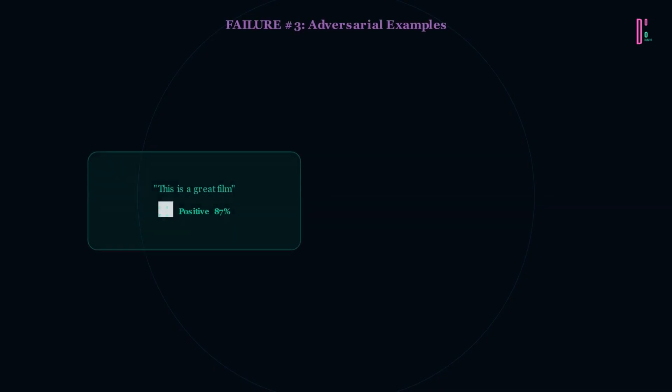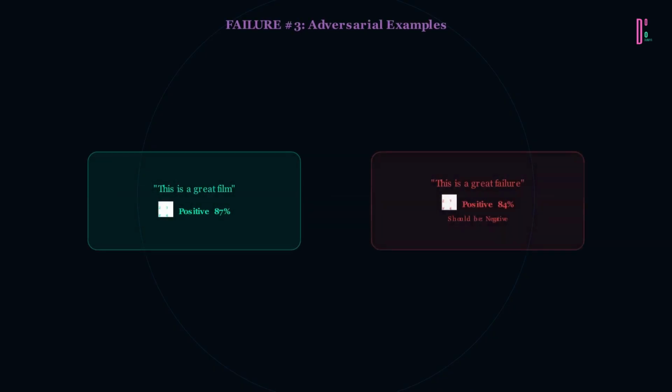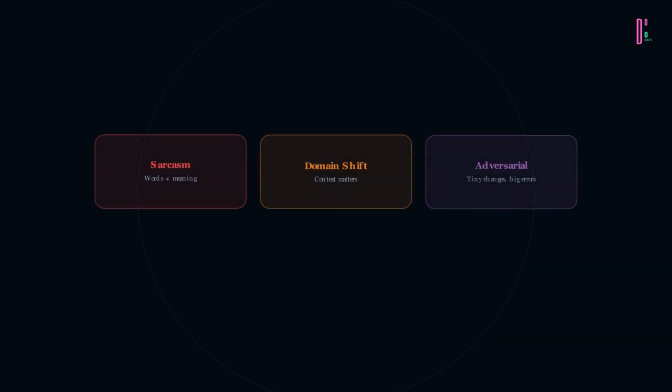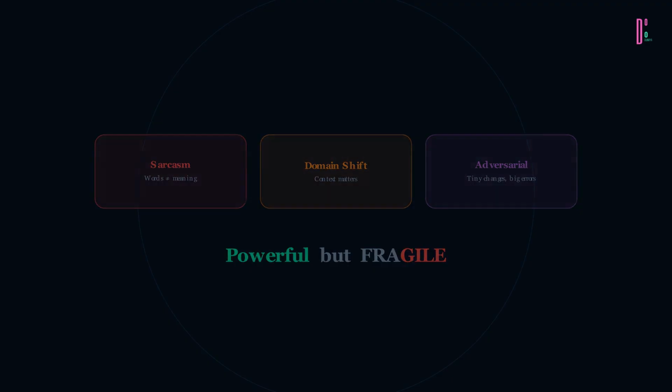Every document model carries hidden assumptions about what text looks like. Change the domain. Those assumptions shatter. One changed word can flip an entire classification. Great film versus great failure. Same structure. Opposite meaning. Document models are powerful, but they are fragile.